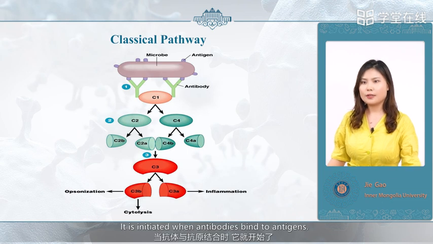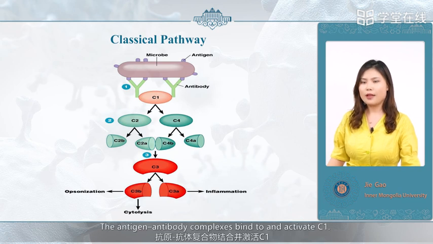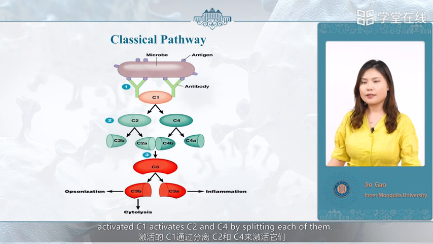The classical pathway was the first discovered. It is initiated when antibodies bind to antigens, forming antigen-antibody complexes. The antigen-antibody complexes bind to and activate C1. Next, activated C1 activates C2 and C4 by splitting each of them.